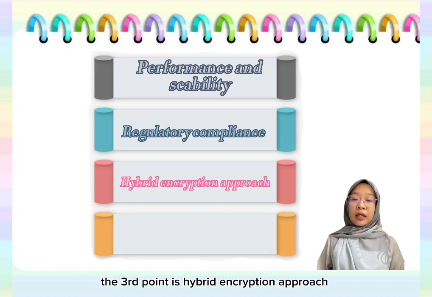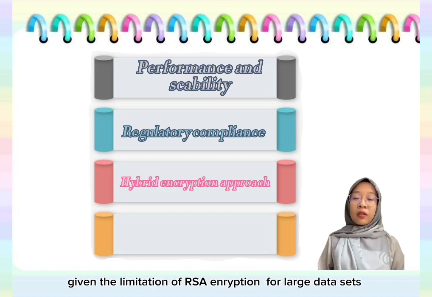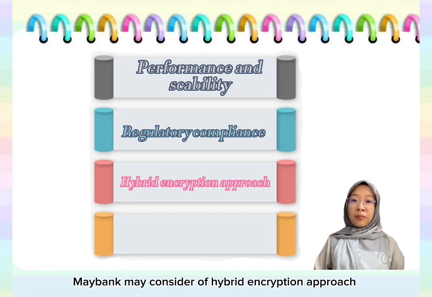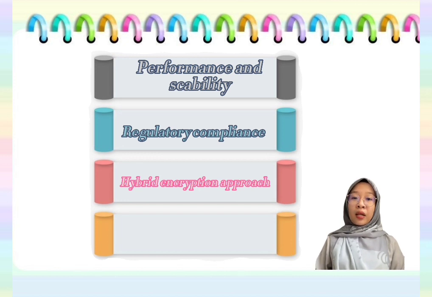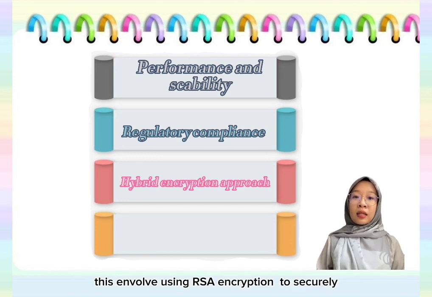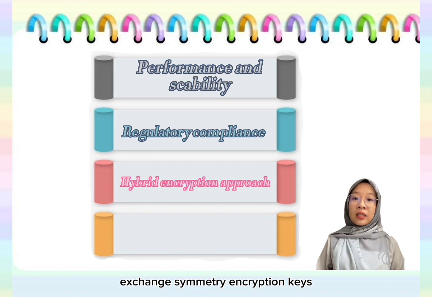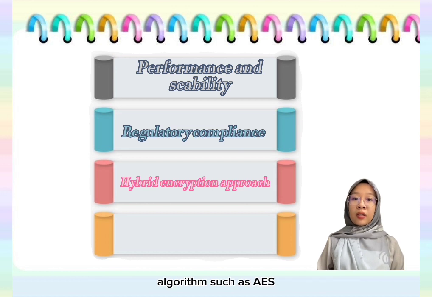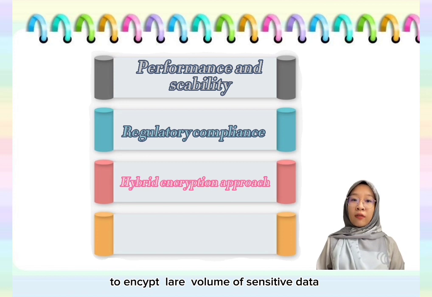The third point is hybrid encryption approach. Given the limitation of RSA encryption for large datasets, Maybank may consider a hybrid encryption approach. This involves using RSA encryption to securely exchange symmetric encryption keys, which are then used for efficient symmetric encryption algorithms such as AES to encrypt large volumes of sensitive data.